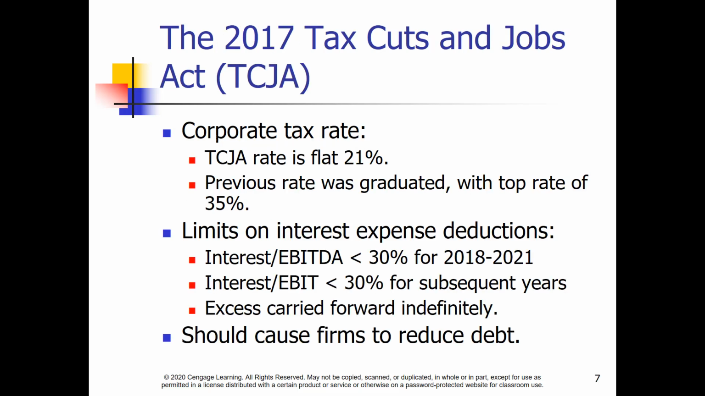The big change in the 2017 Tax Act is the significant reduction in the corporate tax rate from a top rate of 35% to 21%, a flat rate. The 2017 Tax Act also put limits on interest expense deductions, as shown on the slide. For 2018 to 2021, interest divided by EBITDA has got to be less than 30%. After that, interest divided by EBIT is less than 30%, but any excess can be carried forward indefinitely. Taken together, these changes should cause firms to reduce their use of debt.